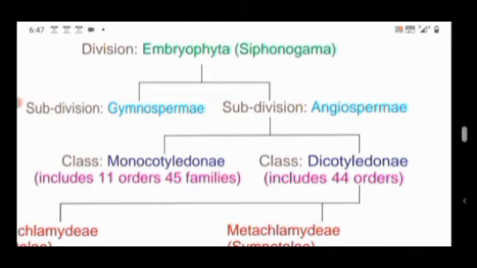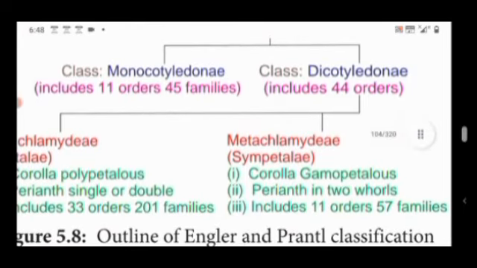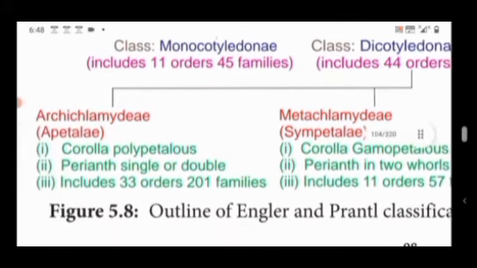The division Embryophyta Siphonogama is divided into two subclasses. Subclass 1 is Gymnospermae, subclass 2 is Angiospermae. The Angiosperm is again divided into two classes, Monocotyledonae and Dicotyledonae. Monocotyledons includes 11 orders and 45 families. Dicotyledonae includes 44 orders.